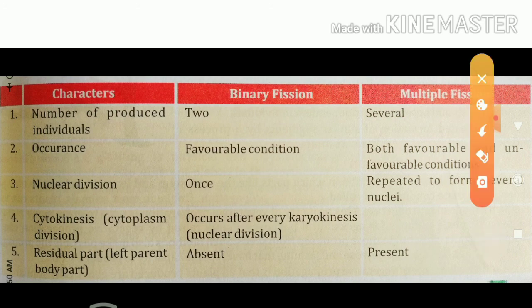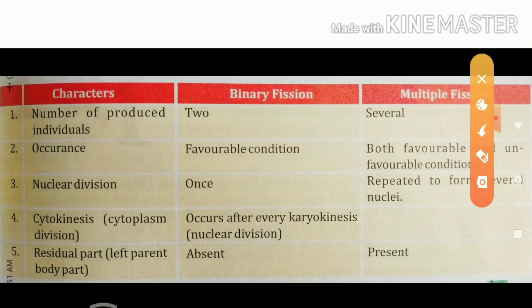Now the third point is nuclear division. Nuclear division occurs in binary fission only one time, but in the case of multiple fission it is repeated to form several nuclei.